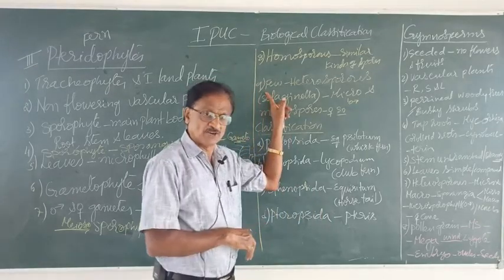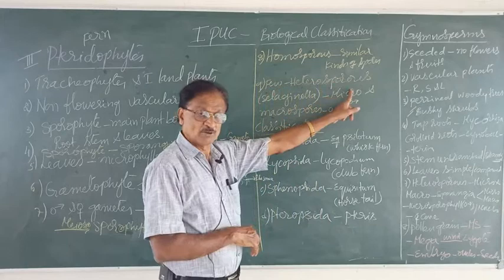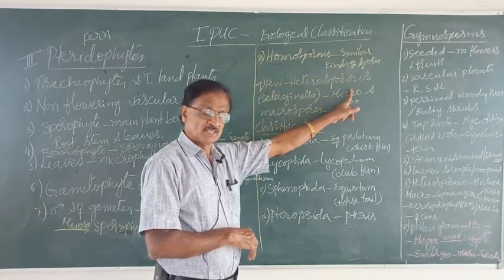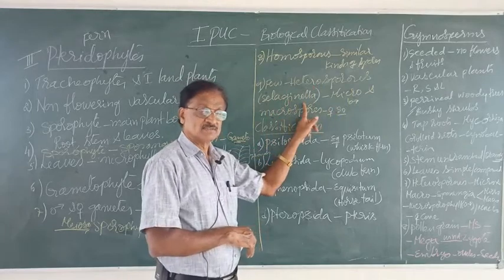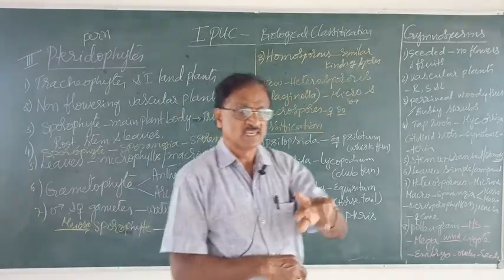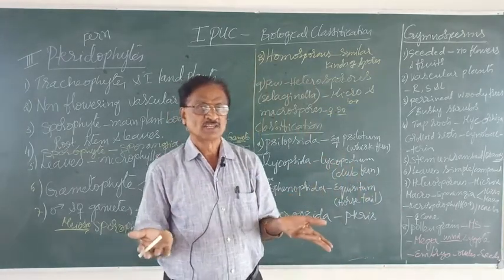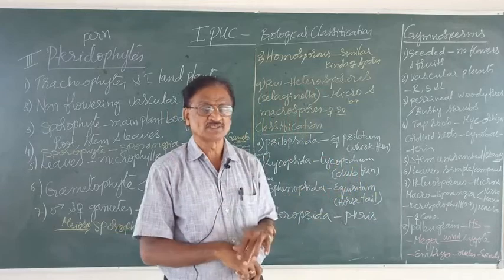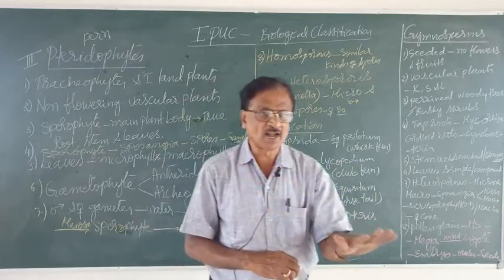Whereas in a few pteridophytes, the condition is what? Heterosporous. The typical examples are Selaginella and Salvinia. These two are the pteridophytes in which the spores are heterosporous. What do you mean by heterosporous? Hetero means different. That means the spores are not similar.